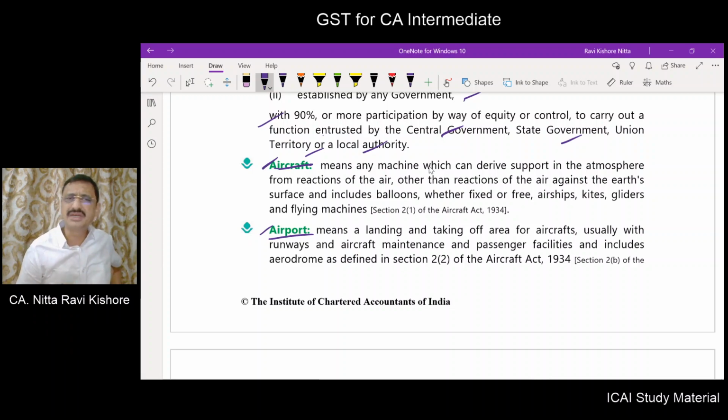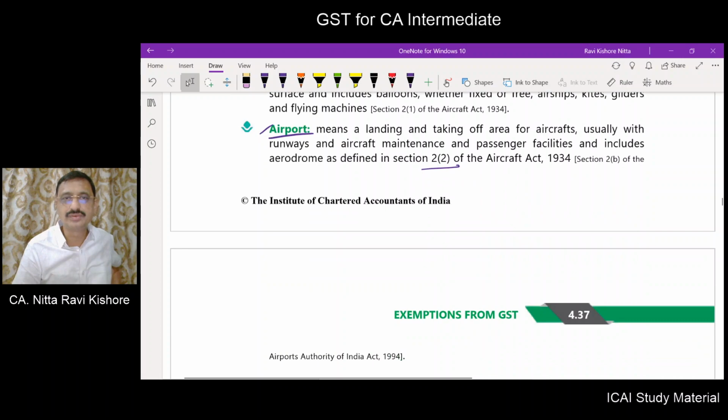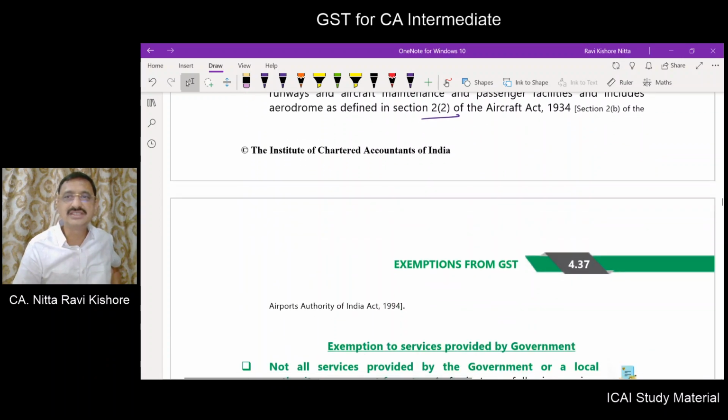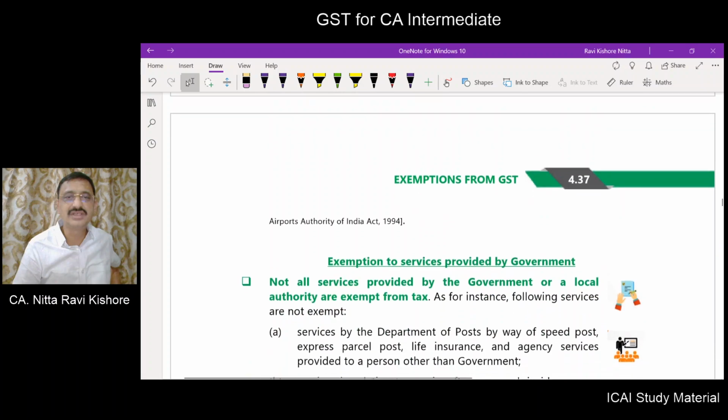You all know what an airport is. Hyderabad airport or Gannavaram airport or Rajahmundry airport. So airport means a landing and taking off area for aircraft, and there will be runways, aircraft maintenance, passenger facilities, including the aerodrome as defined in section 2 subsection 2 of the Aircraft Act 1934, and this has been defined in section 2b of the Airports Authority of India Act 1994.